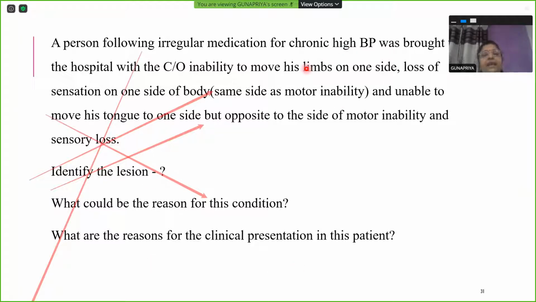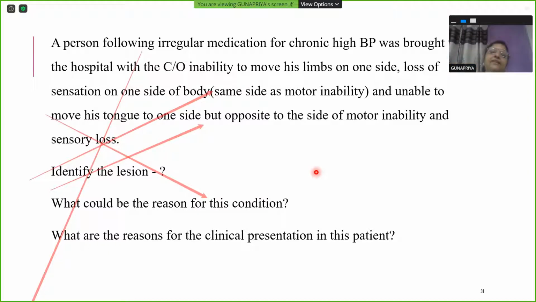What are the reasons for the clinical presentation? The inability to move limbs is contralateral hemiplegia, so the pyramid is out. Then sensation is not there, so the medial lemniscus is out. And your tongue is deviated to the same side as the lesion. That's because of hypoglossal nerve damage or hypoglossal paralysis. So this is how we analyze.